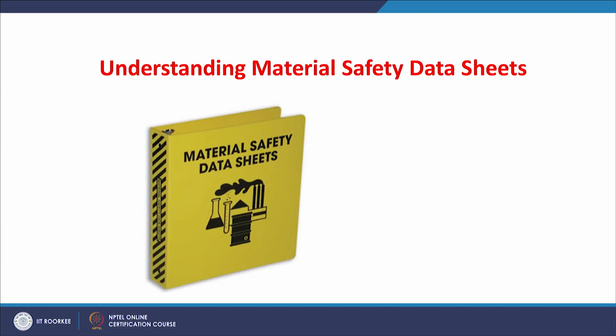Now, before we go into detail, we will discuss how we can get prima facie information for a particular chemical. In this aspect, the material safety data sheets play a very vital role. They give you the entire information about the chemical being used at the workplace, and it is essential for every manufacturer or producer of chemicals to give the material safety data sheet.